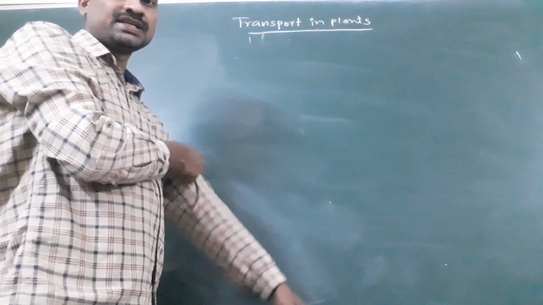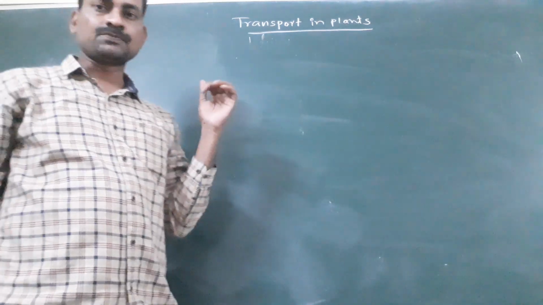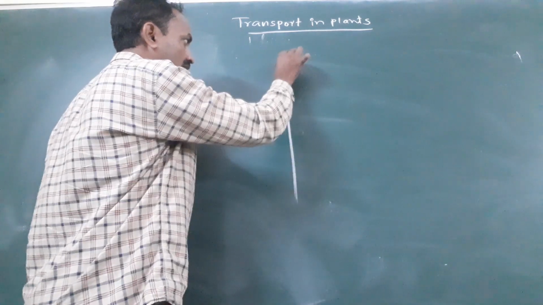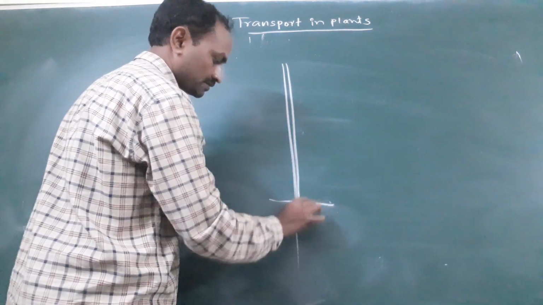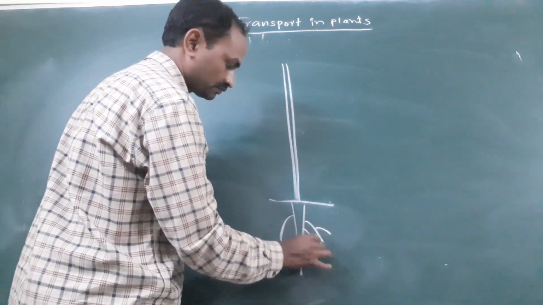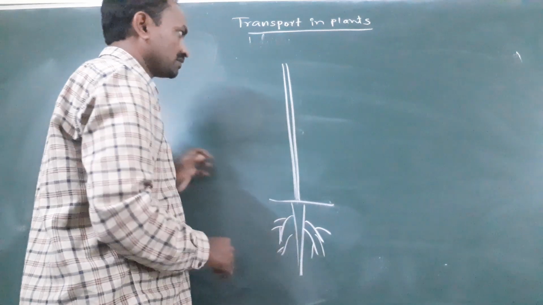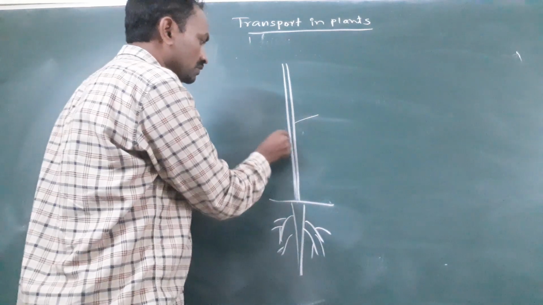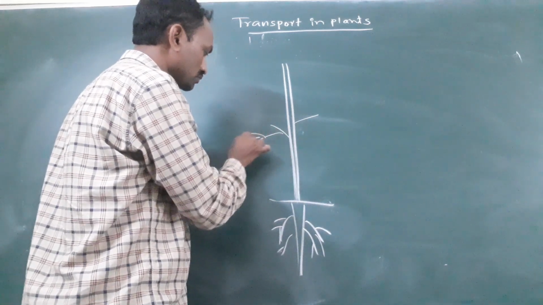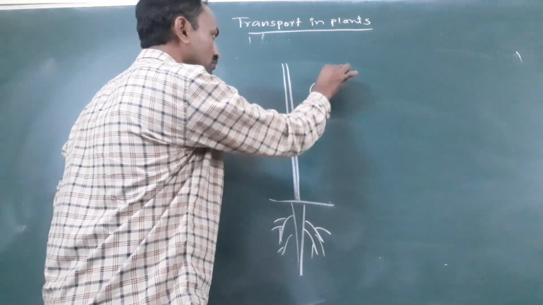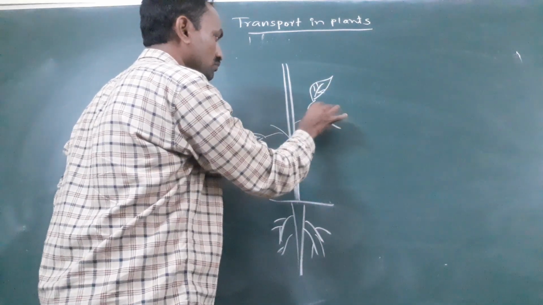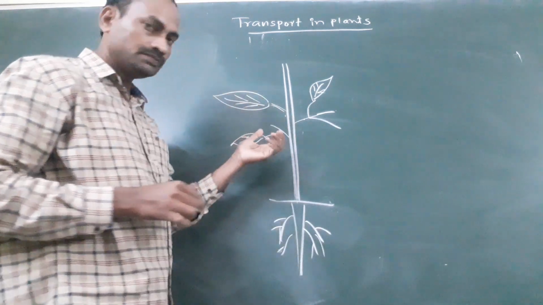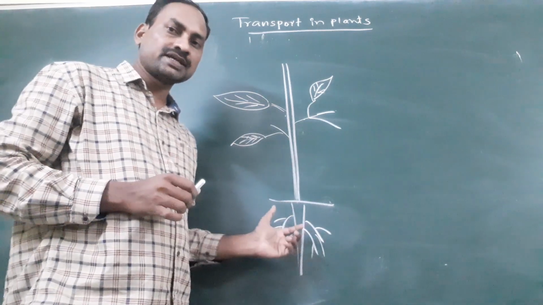So in this chapter we mainly discuss different types of transportation mechanisms. We know very well, this is a plant. Here different organs in plants carry out different functions. Suppose, for example, root is there.